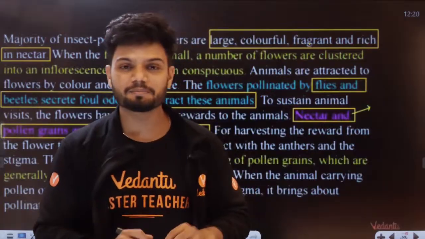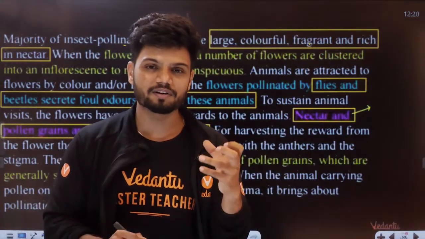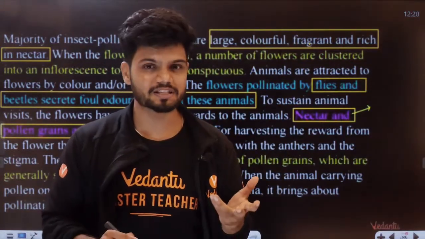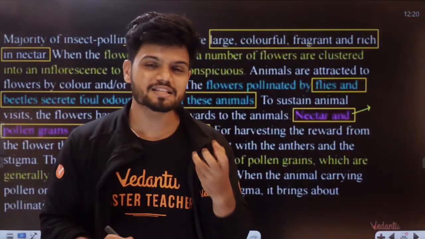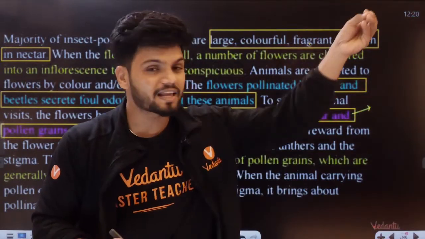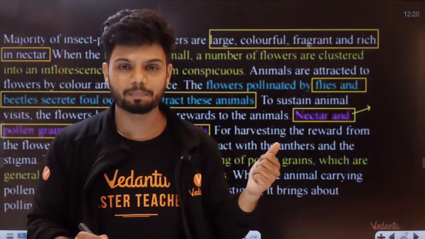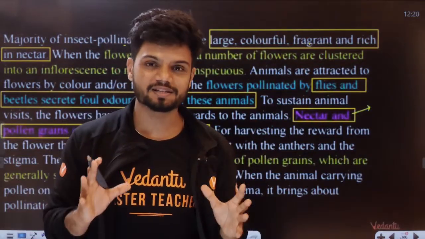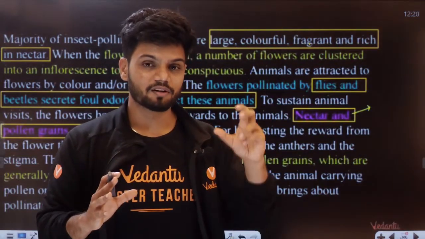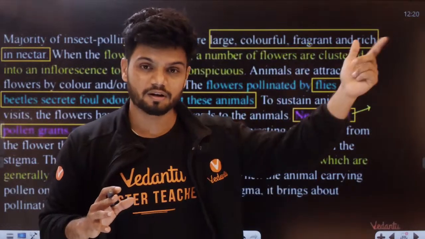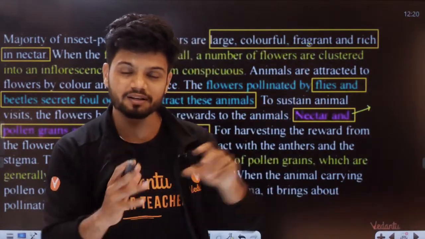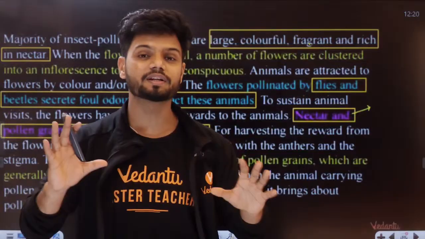Okay. Now there are some flowers which will give a rotting smell. With the help of this rotting smell, all the flies will come and go there and pollination happens. So they have a different target audience, different target. A flower which has a very bright smell, honeybee. Bad smell flower, flies. So they know their audience.